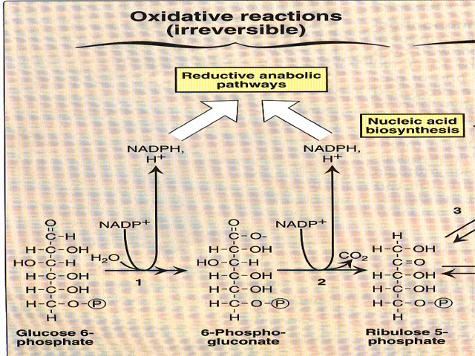These are the oxidative reactions of pentose phosphate pathway or hexose monophosphate shunt, where NADPH is generated. First is the conversion of glucose 6-phosphate to 6-phosphogluconate catalyzed by the enzyme glucose 6-phosphate dehydrogenase, where NADPH is formed. Next is the conversion of 6-phosphogluconate to ribulose 5-phosphate catalyzed by the enzyme 6-phosphogluconate dehydrogenase, where NADPH is formed, and these are required for reductive anabolic pathways like fatty acid synthesis.